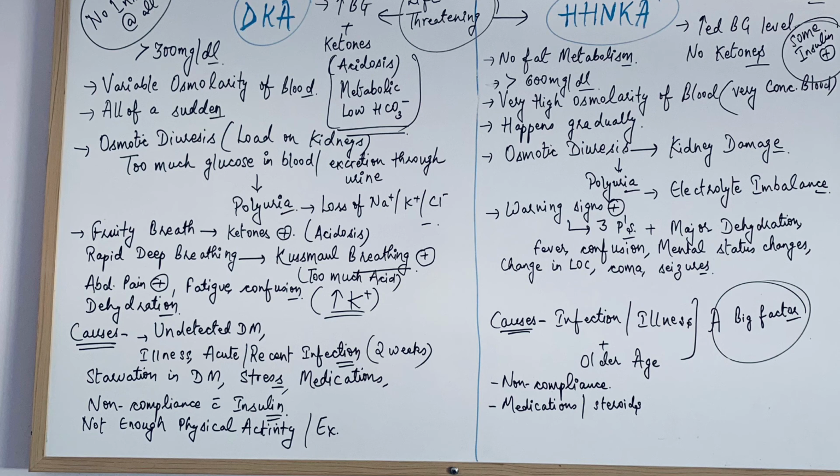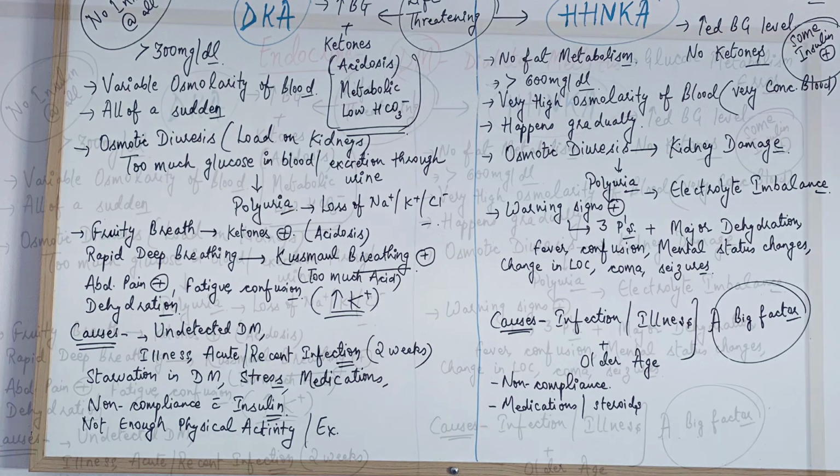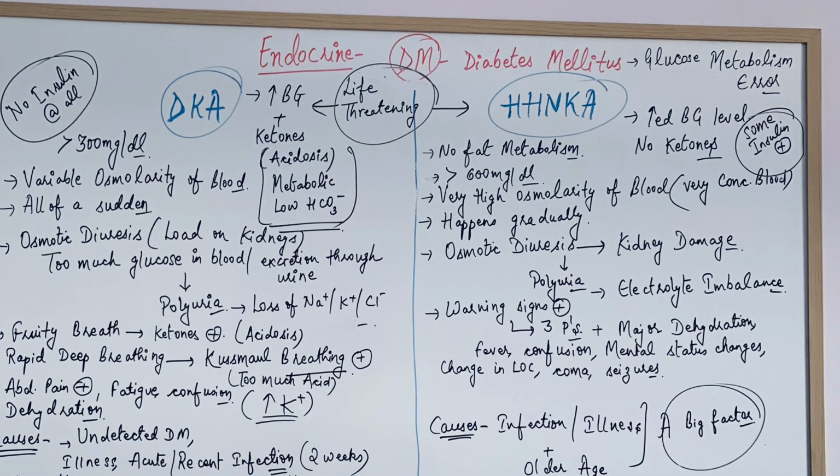But there is no fat metabolism in HHNKA, while in DKA there is fat metabolism, because in DKA there is no insulin at all present in the body, so the body has to use fats to produce energy. But in HHNKA there is some insulin, or some insulin resistance, present in the body, which can prevent the acidosis, but it cannot prevent the hyperglycemic condition.